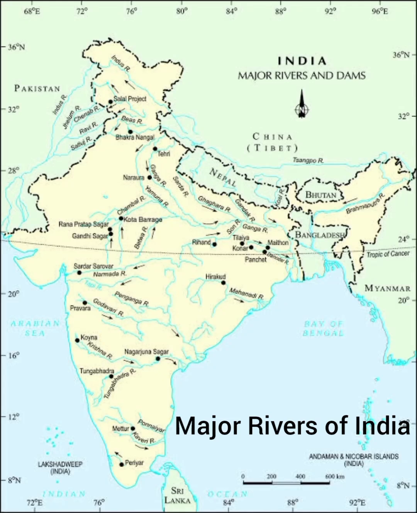Today we will be talking about the major rivers of India, which are divided into two categories. The first is the Himalayan rivers and the second system is of the Peninsula region of India.